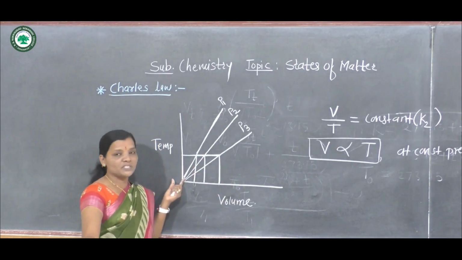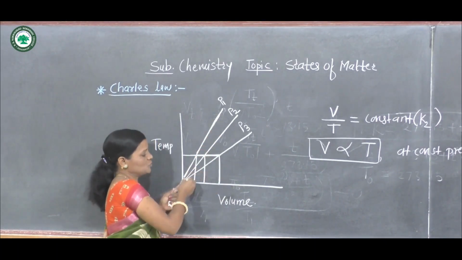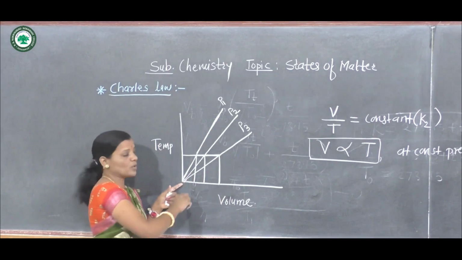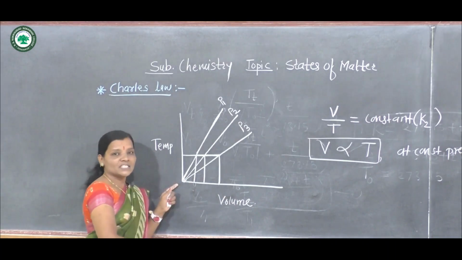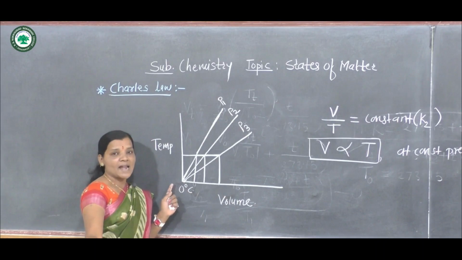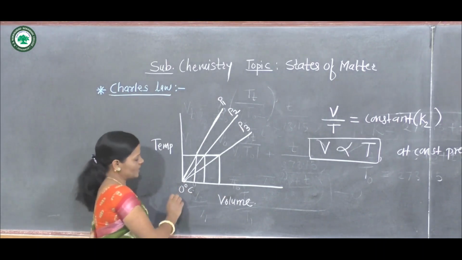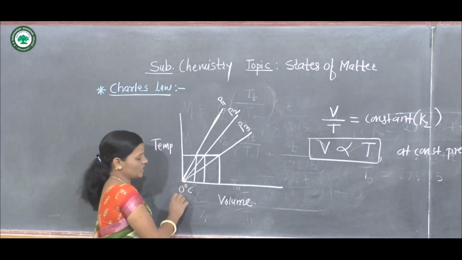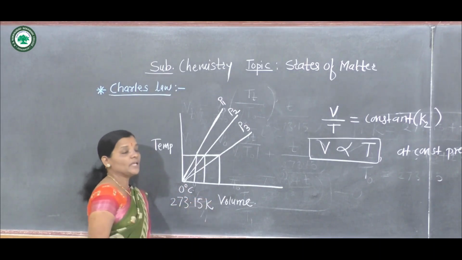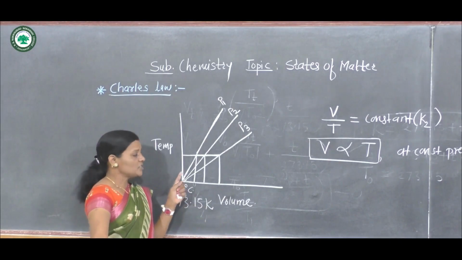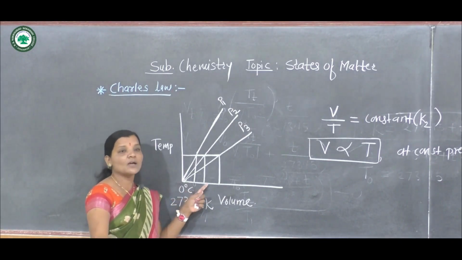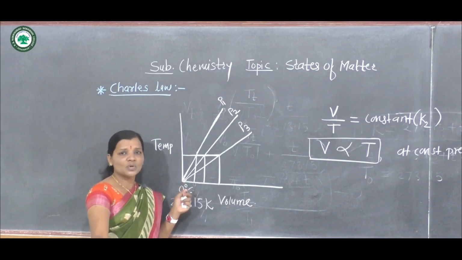Now here what happens when pressure is too much less? At that time, volume of this gaseous system is found to be 0 at 0 degree Celsius, and 0 degree Celsius means here we can consider this temperature in terms of Kelvin temperature, 273.15 Kelvin. That means when 0 degree Celsius temperature is there, pressure is decreased, and volume of system is also not found.